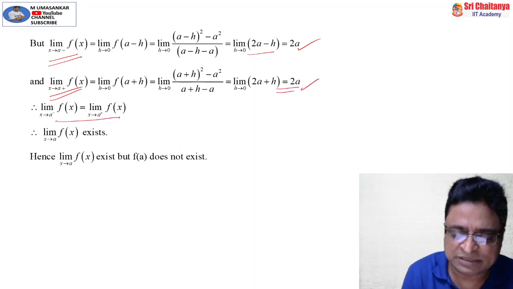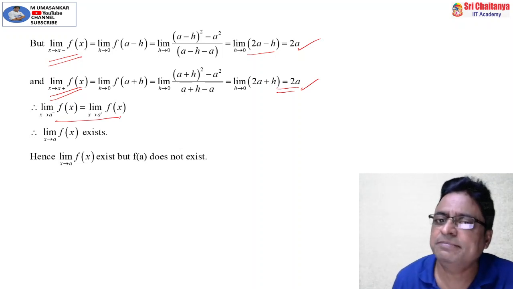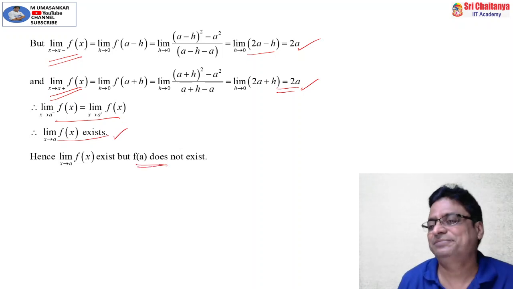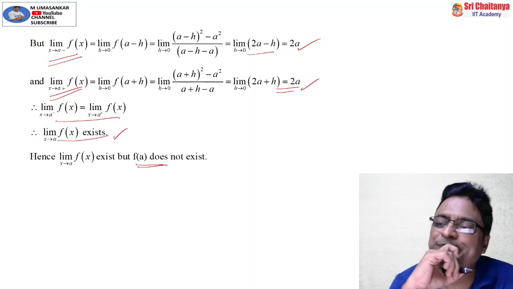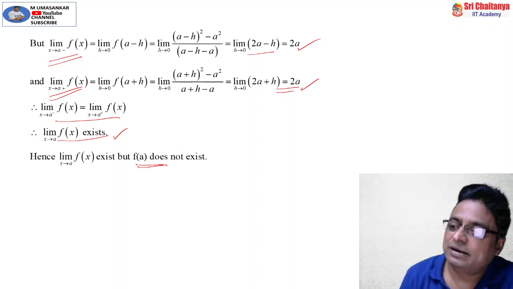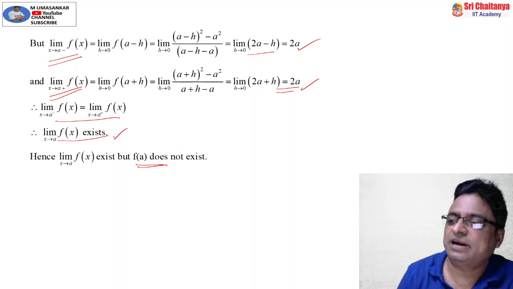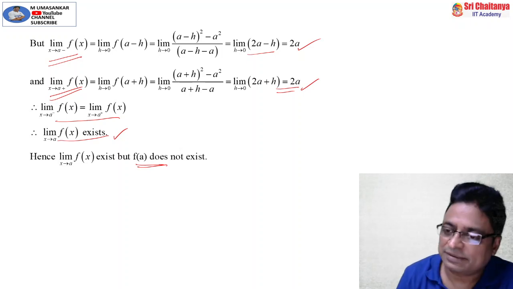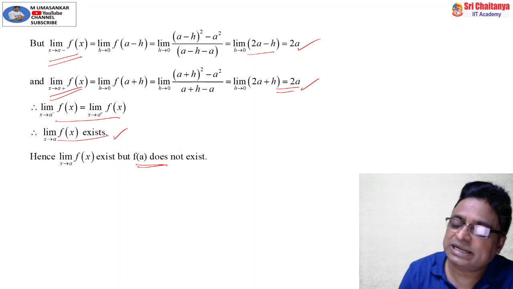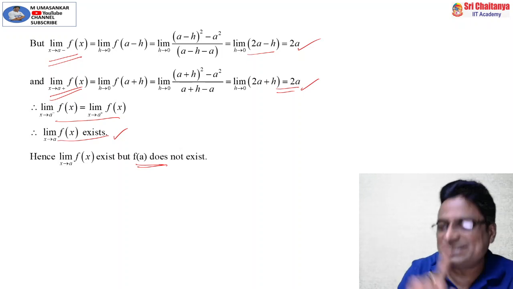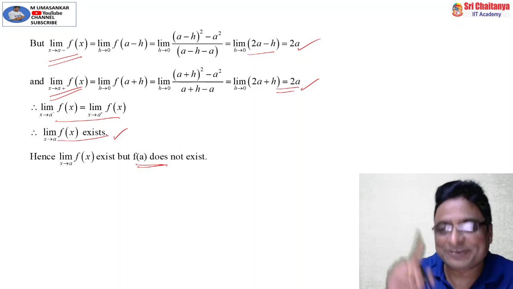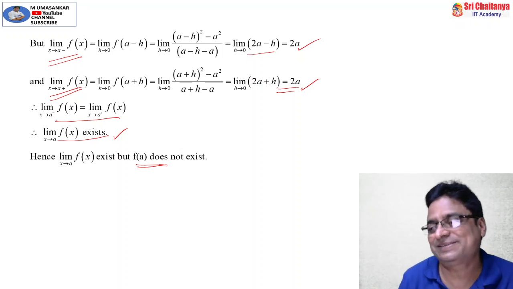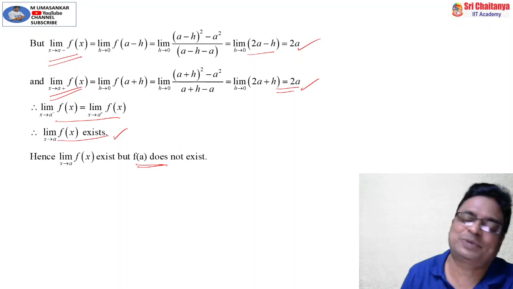What happened here, my friends? Both left hand limit and right hand limit are same. That means the limit exists, but f of a does not. So the limit of the function at a point is different, and the value of the function at that point is different. Clear? But for what functions are they equal? That is the $1 million question, that we will explain in the next lesson, not in limit theory, in the coming 6 lessons. In the continuity chapter 1, I will explain.